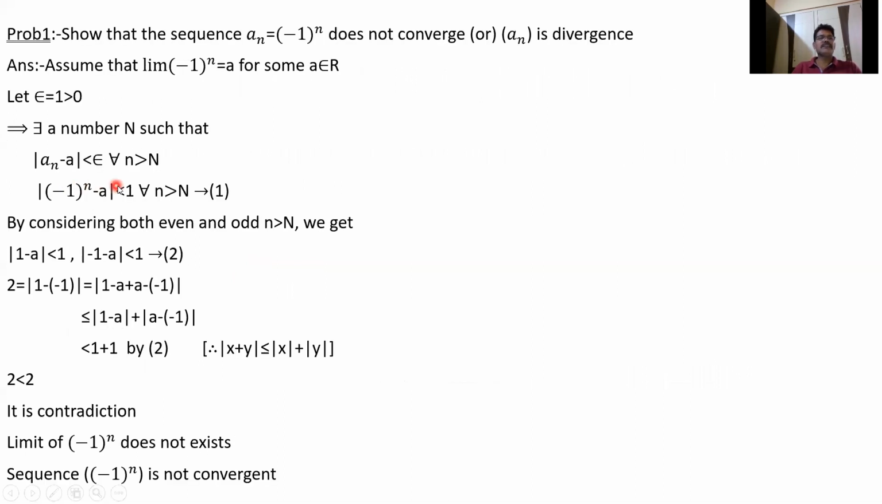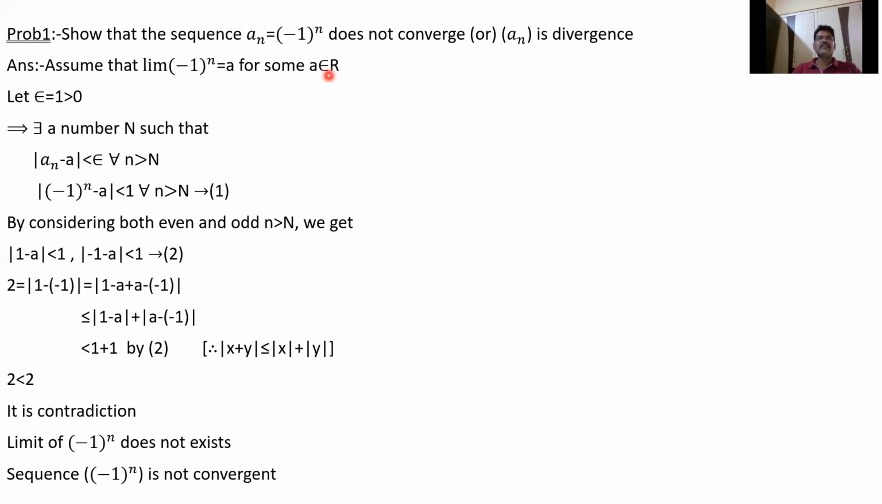Mod of a_n minus a is less than epsilon for all n greater than N. So if I take epsilon equal to 1, then mod of (-1)^n minus a is less than 1. So it is true for every n greater than N. We have (-1)^n taking only two values, either minus 1 or plus 1.